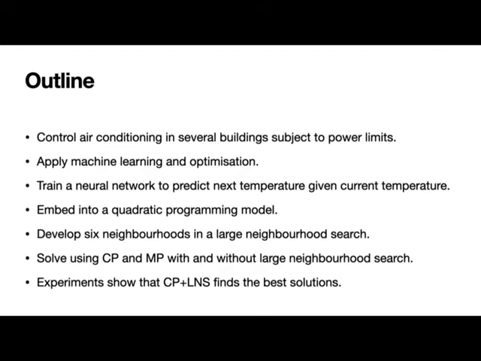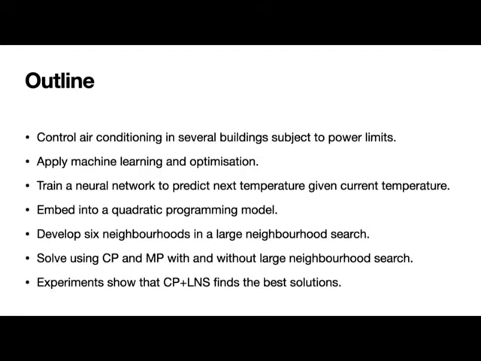We collect temperature data from each building and we train the neural network on the temperature data. This model predicts the next temperature given the current temperature and some environment inputs. And then we embed the trained neural network into a quadratic programming model. This optimization model copies the neural network for each building and each time step, and then we optimize over all buildings and time steps to decide which buildings should turn on their air conditioning during which time step.